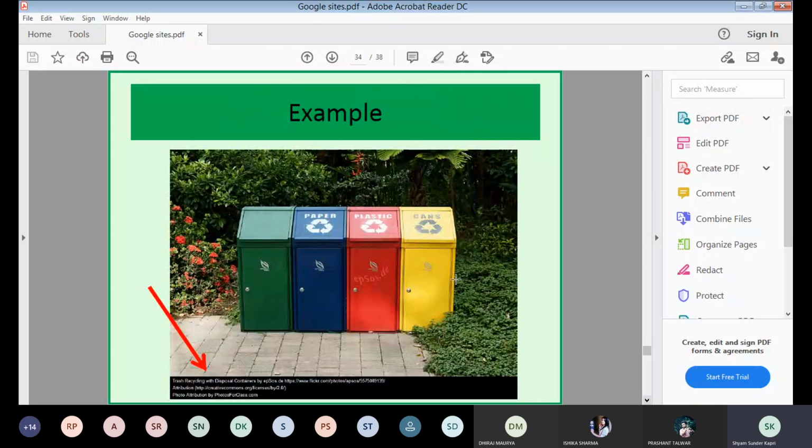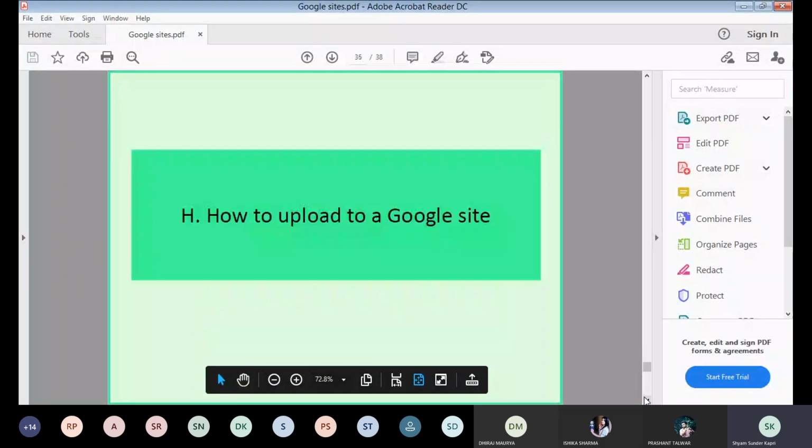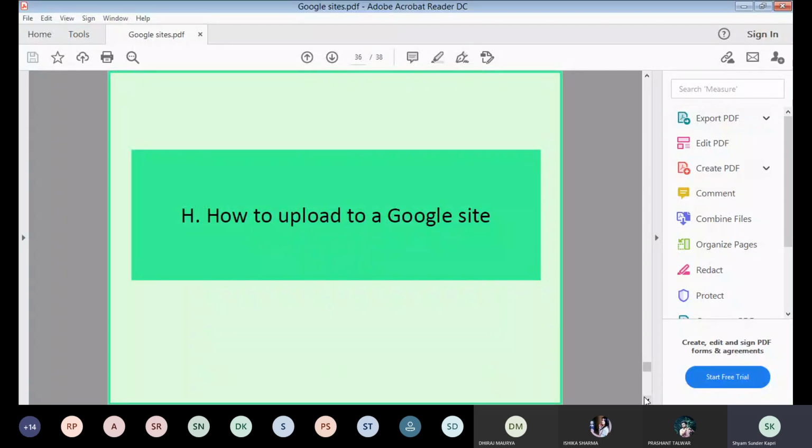This is a created page, and here it is cited from where the photos have been taken. This is how we will cite them in the footer, because we are using images of a third party or a third person.